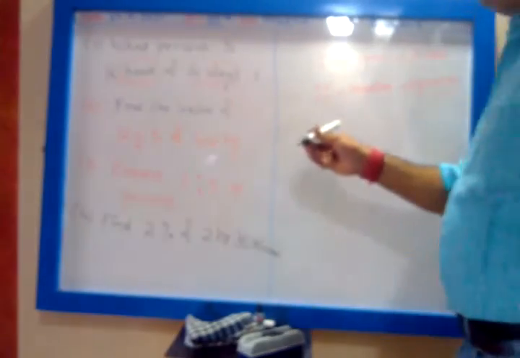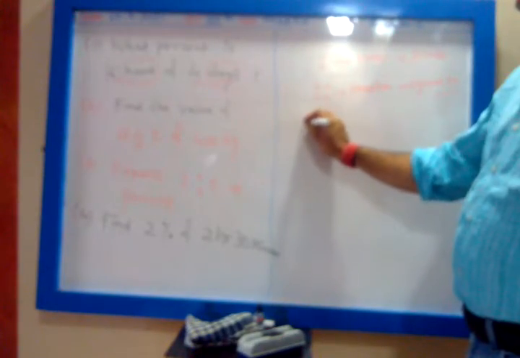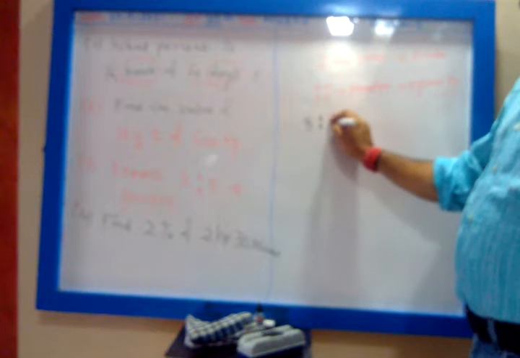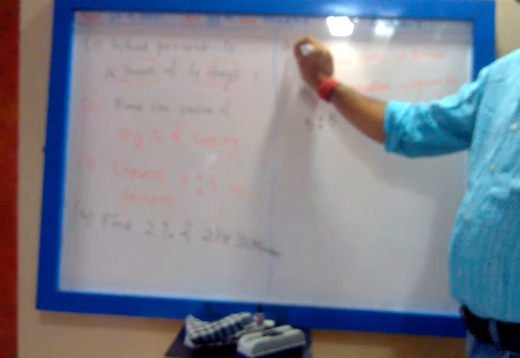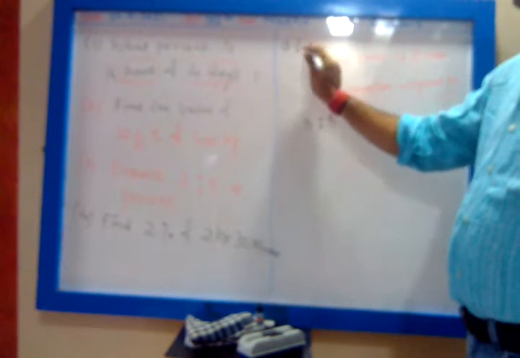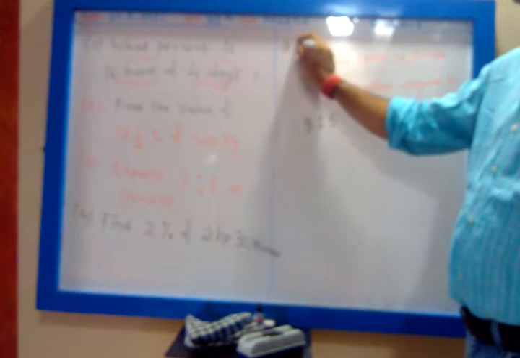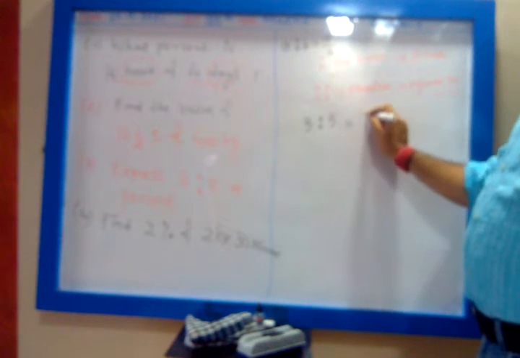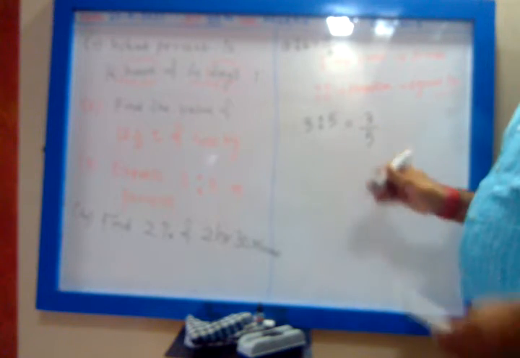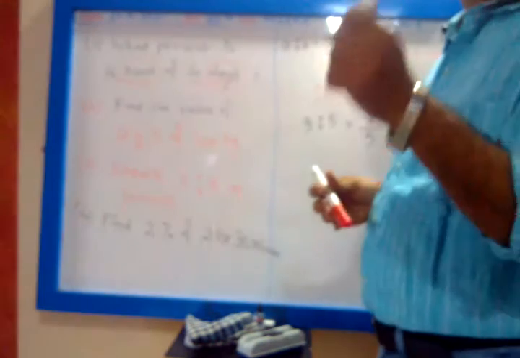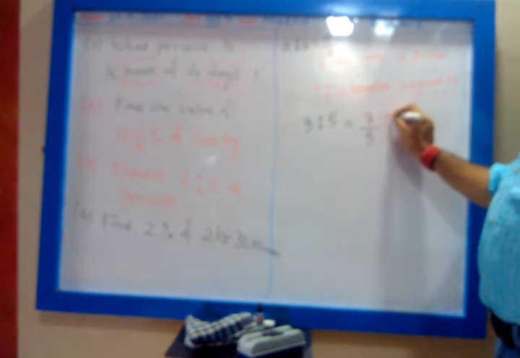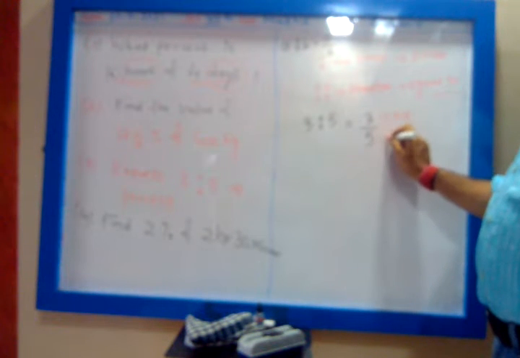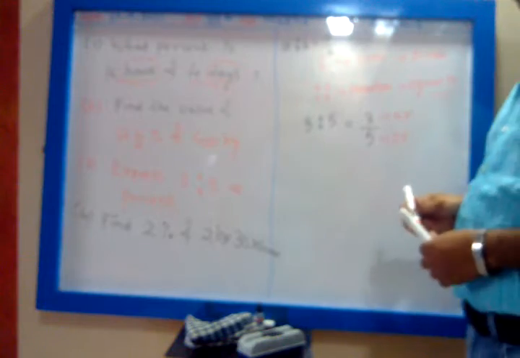So what is given? 3 ratio 5. What do you mean by A ratio B? A ratio B means A upon B. So 3 ratio 5 means 3 upon 5. Now 3 is my numerator and 5 is my denominator.